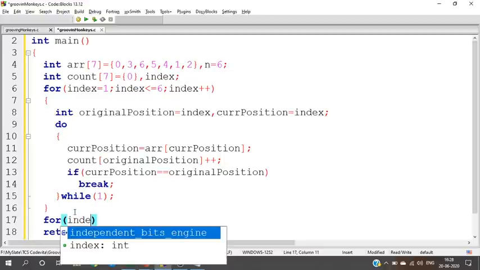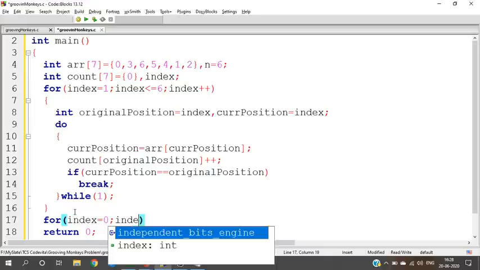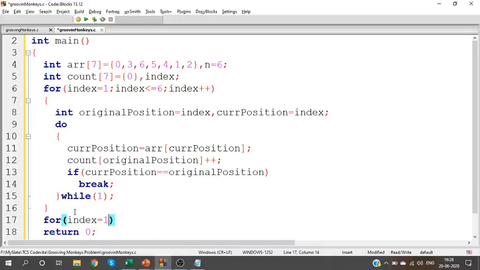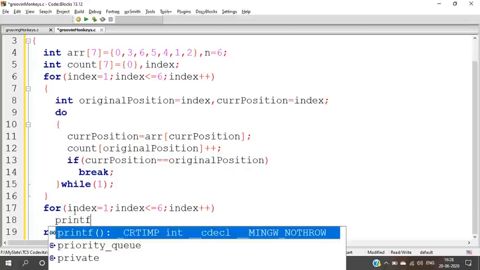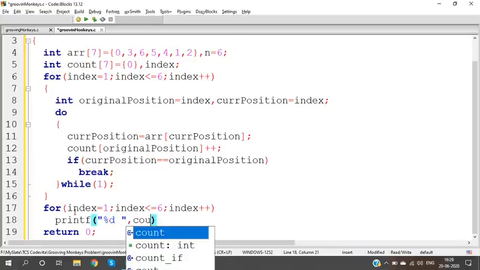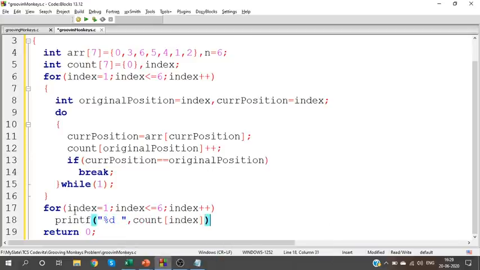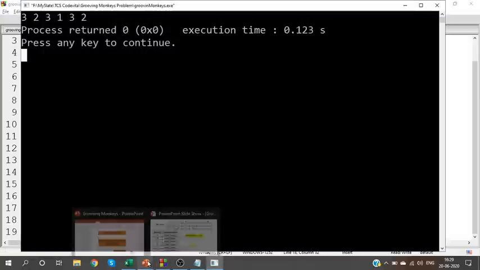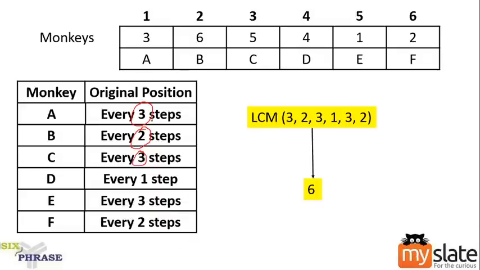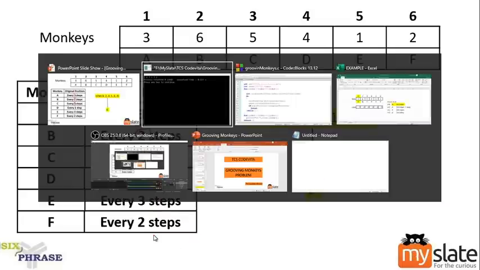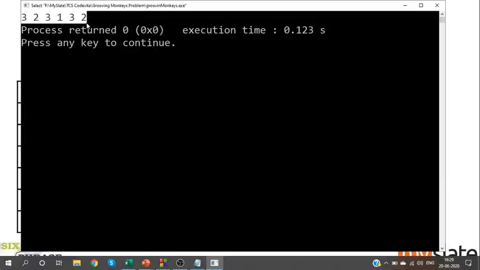Okay. I'm going to print it now for your convenience. Sorry, starting from the first index till the sixth index, index plus plus, print the count value. What does count indicate? After how many steps will it come back to the original position? Okay. So yes, take a look at the output. Isn't it the same as what we have here? 3, 2, 3, 1, 3, 2. Look at the output. 3, 2, 3, 1, 3, 2. So I know after how many steps I can get the original position.